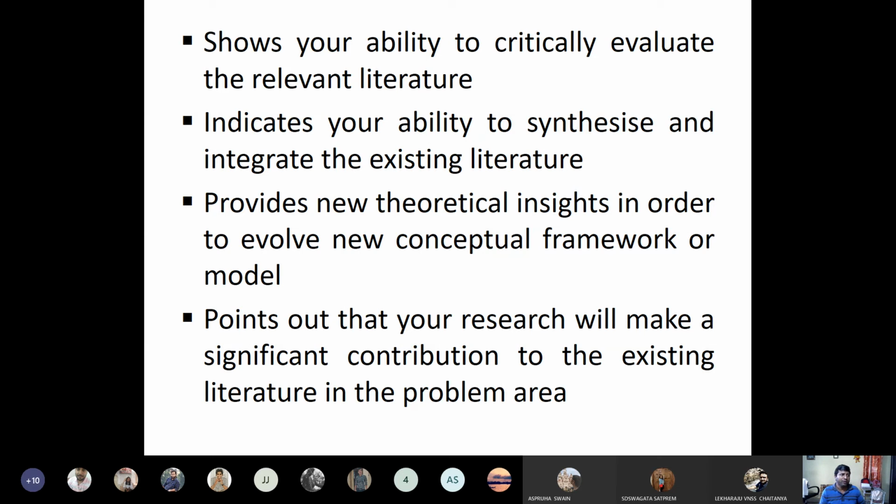You have to always try to find new theoretical insights in your research. Through that, you can develop certain new frameworks. It points out that your research will make a significant contribution to the existing literature in the problem area. That should be in your mind from the very beginning. You have to think that your research will give a significant contribution to the existing literature on the problem you have selected. The literature linked to your problem will be strengthened by your theoretical contribution to the existing research.